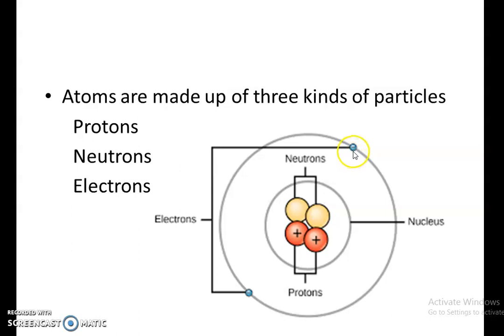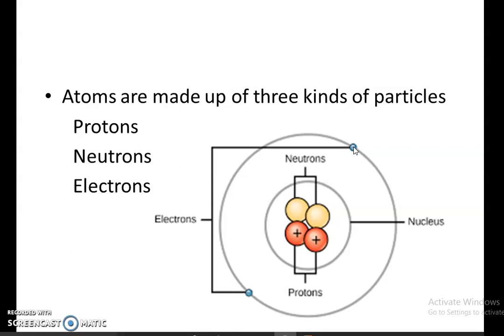Electrons are negatively charged, and they are orbiting in their shells, moving around the nucleus. Protons are positively charged particles, neutrons are chargeless particles and electrons are negatively charged particles, and these electrons are arranged in electron shells or orbits around the nucleus. These are the structure of atoms: atoms are made up of three kinds of particles, protons, neutrons and electrons.